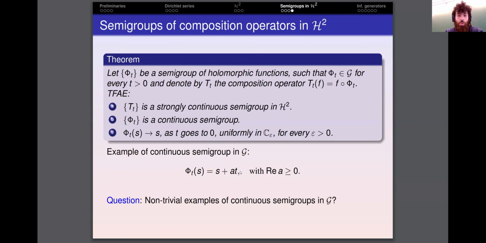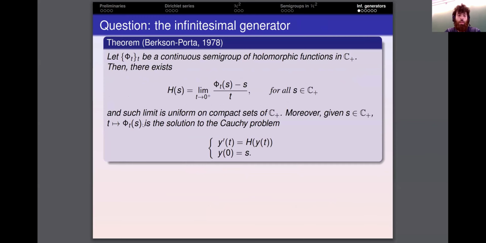In order to answer these questions, we have to go to the classical theory of continuous semigroups developed by Berkson and Porta in their seminal paper from 78. And let me recall, probably when we talk about Berkson and Porta's theorem, specialists may have in mind this theorem, in which they gave a description of the infinitesimal generators of the continuous semigroups, instead of the theorem I stated at the beginning of the exposition.